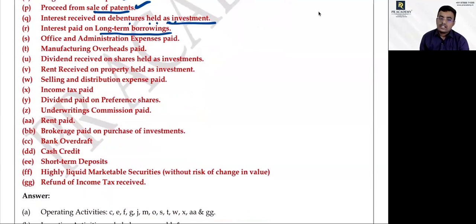Operating activity. Be very careful. Long-term borrowing is financing activity. If the word is given as interest paid on short-term borrowing, then it is operating activity. Interest paid on OD is operating activity. Interest paid on long-term borrowing, sir, is financing activity.